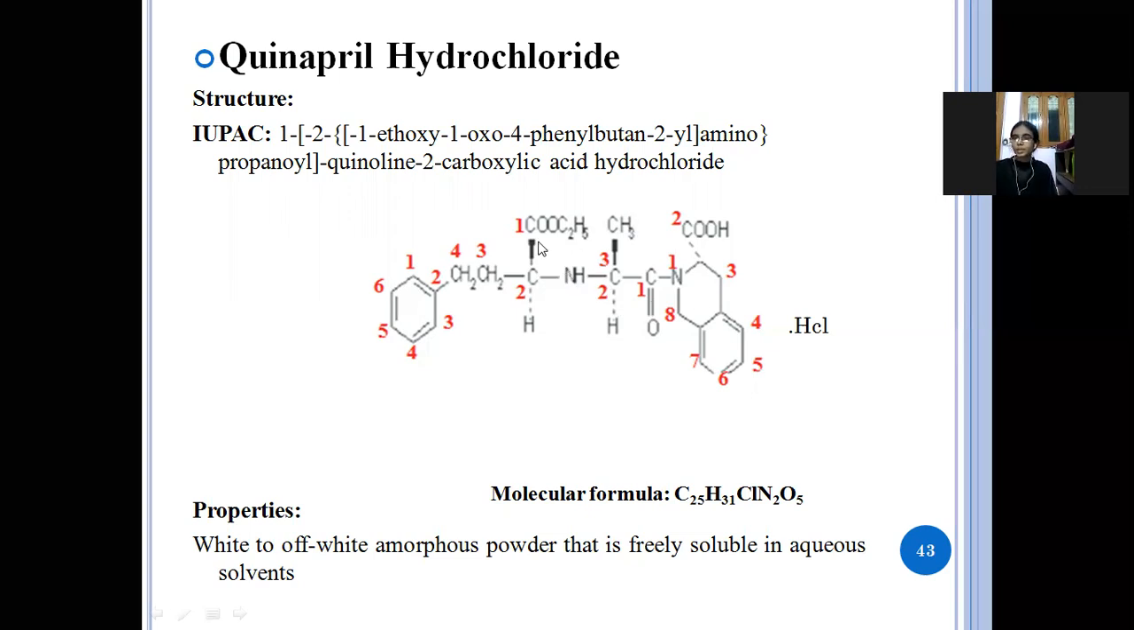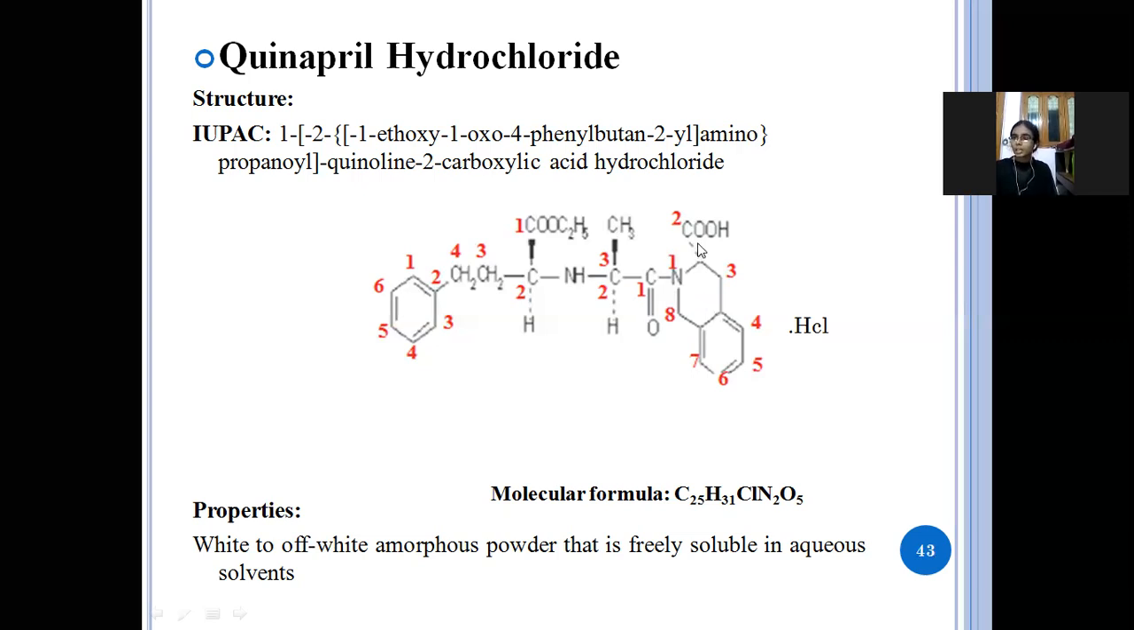And this amine group is attached to the 1, 2, 3, 4, four carbon atoms, meaning butane. So here in the butane structure, in the first position, the ethoxy group is there and oxygen group is there, and here in the fourth position the phenyl structure is attached. See here, this is the structure of the quinoline.